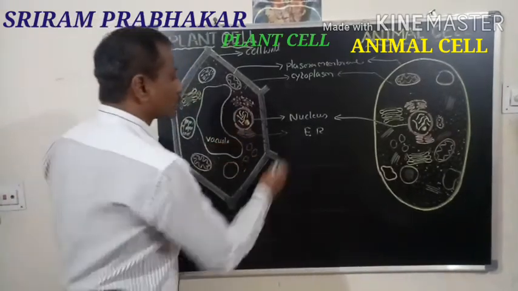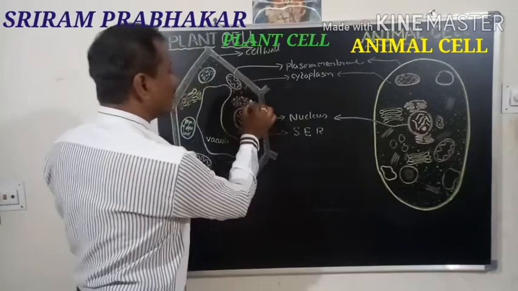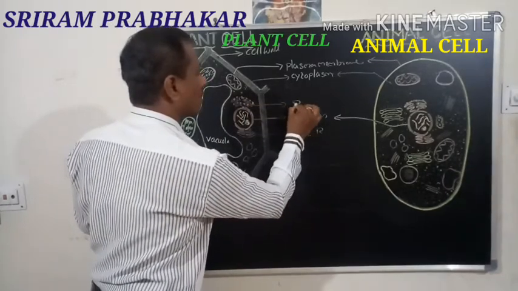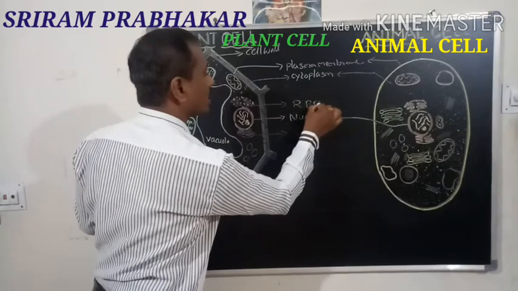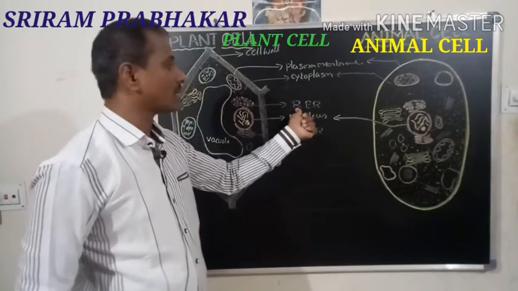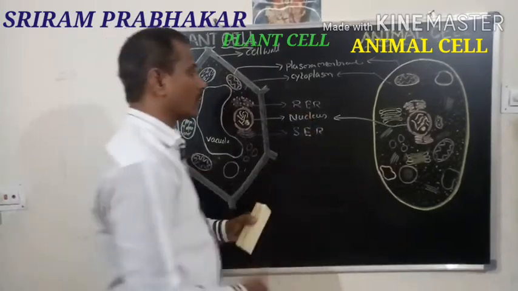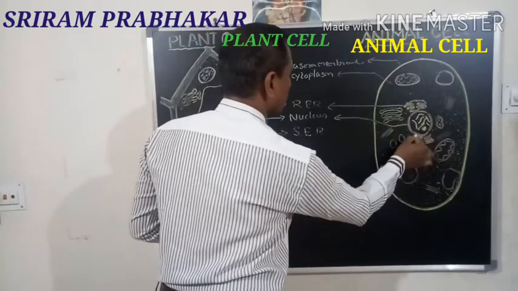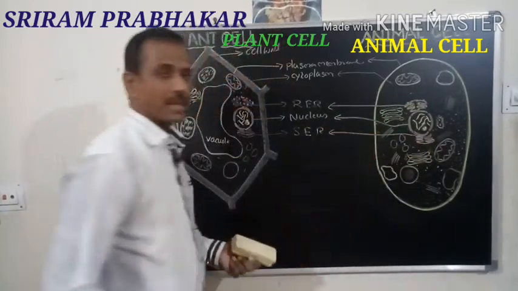This is the smooth endoplasmic reticulum. The portion which contains granules is called the rough endoplasmic reticulum. This is smooth, and this is rough. Here also it is the same, rough and smooth endoplasmic reticulum are present.